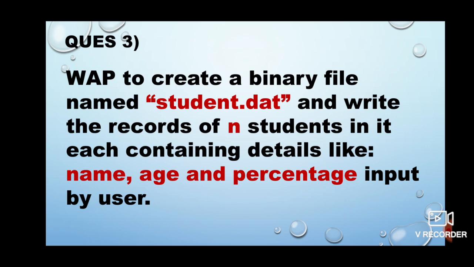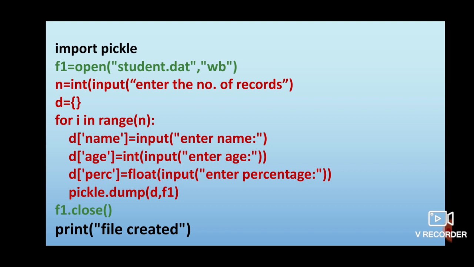Let us see another question. Write a program to create a binary file named student.dat and write records of n students in it containing details like name, age and percentage input by user. So, this time you are not given 3 direct objects to write. Instead, you have to write n records where the value of n will be input by user. So, user will tell you how many records he wants to write, and then that many records will be written. Okay, and each record will be containing details like name, age and percentage, and these values will also be input by user. Let us see how we do this program.